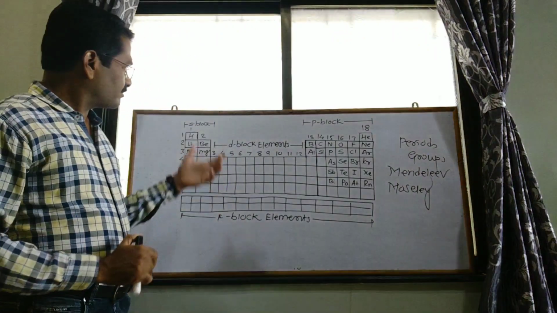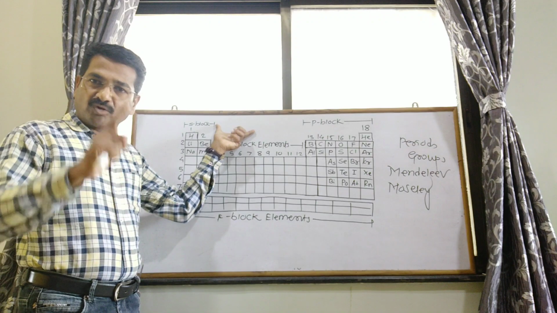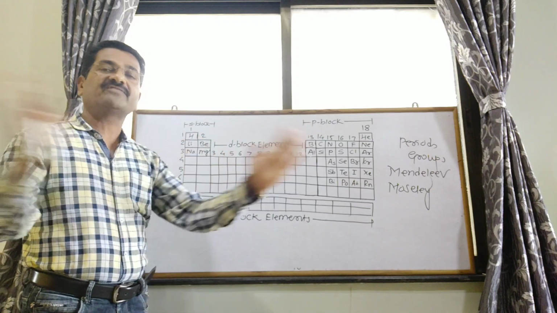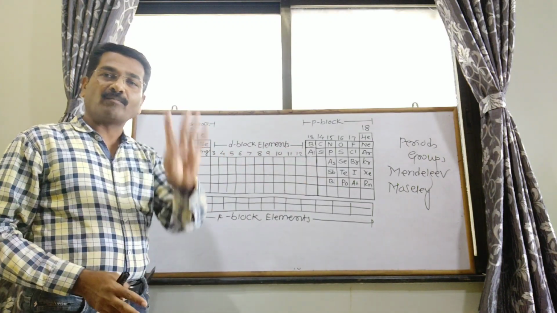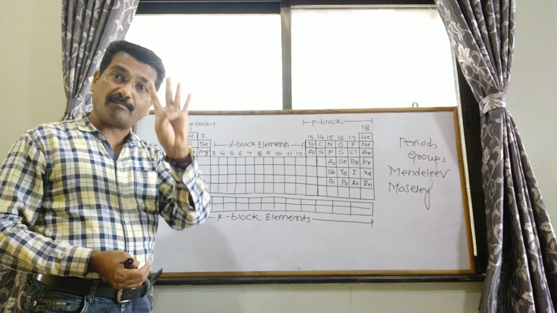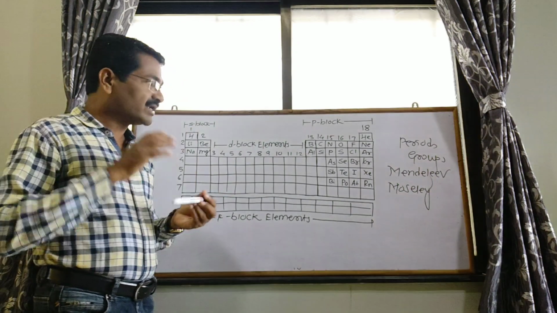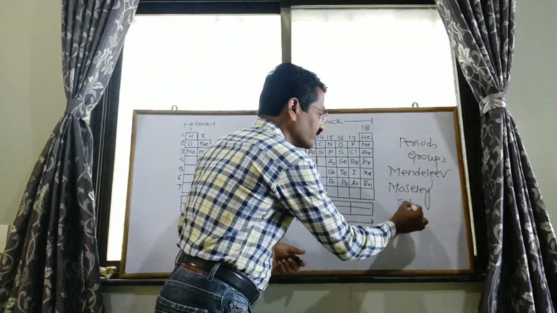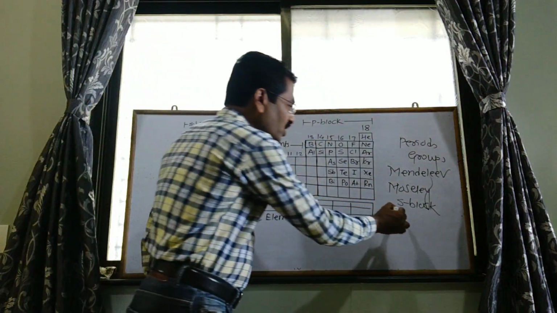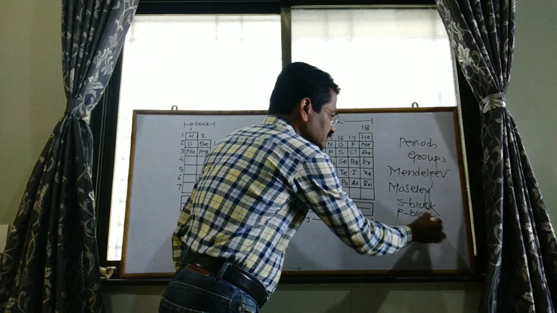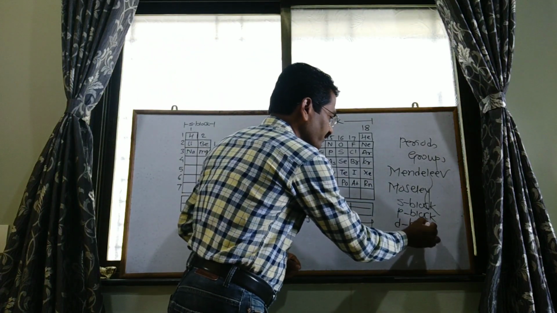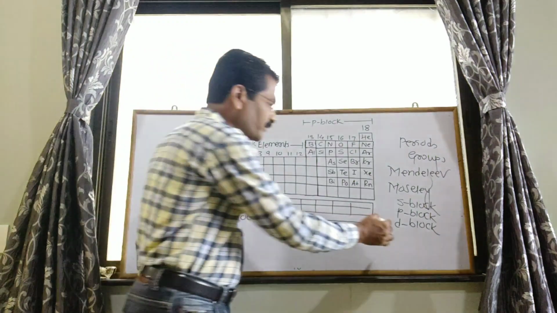This modern periodic table, containing 7 periods and 18 groups, can be classified into 4 block elements. Which are these 4 block elements? First is the S block elements. Second is the P block elements. Third is the D block elements, and the last is the F block elements.